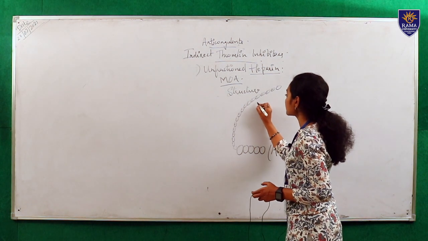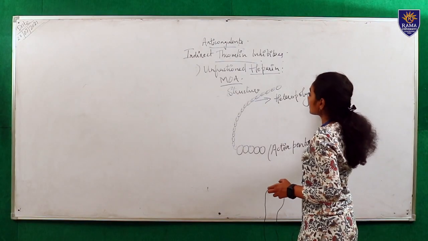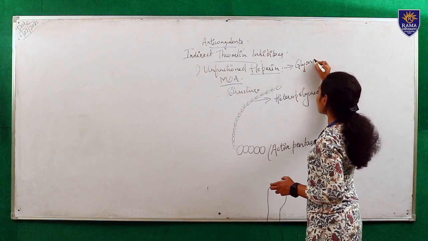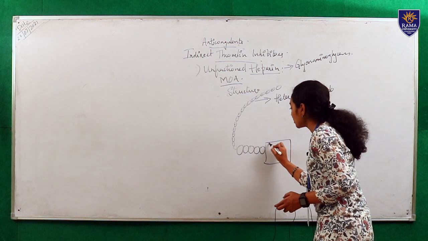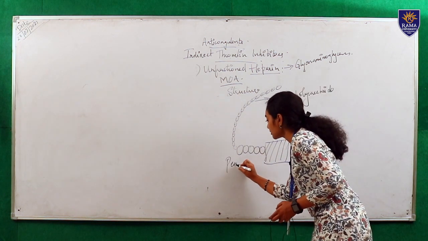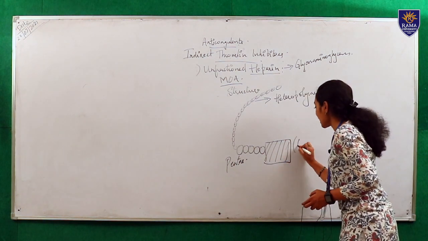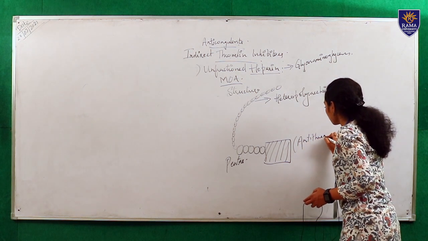Usually this unfractionated heparin is made up of glycosaminoglycan. The active pentasaccharide comes and joins with the antithrombin 3.